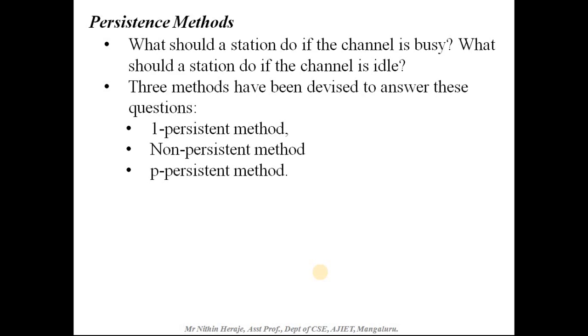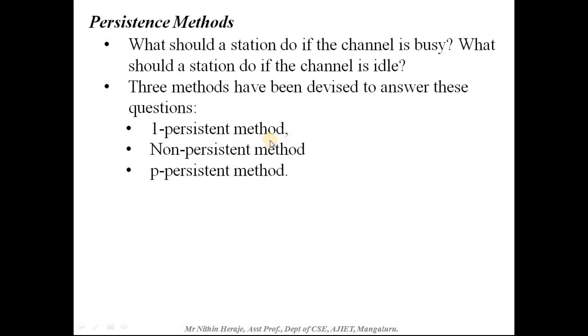Next, we have the persistence methods for CSMA, that is, how to sense the medium before transmitting the data.